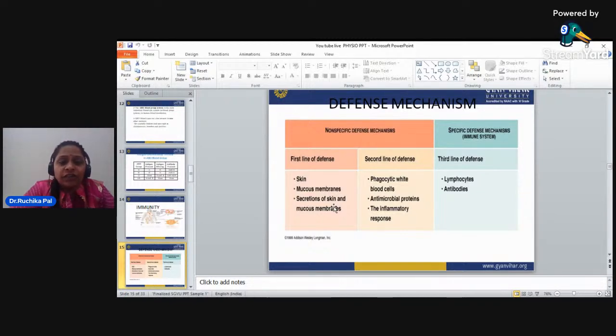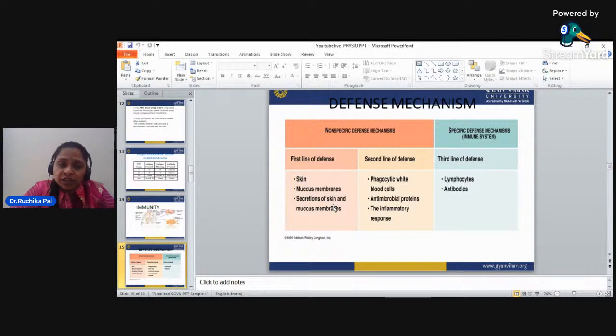Now, the second line of defense is the phagocytic white blood cells. After the first line of defense, if bacteria or infection rises, then the second line of defense comes in: phagocytic white blood cells, antimicrobial proteins, and inflammatory responses.